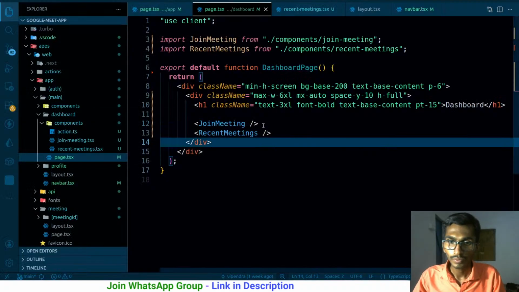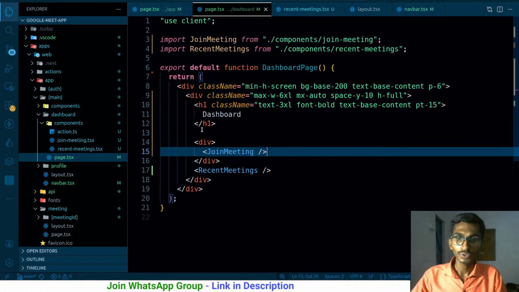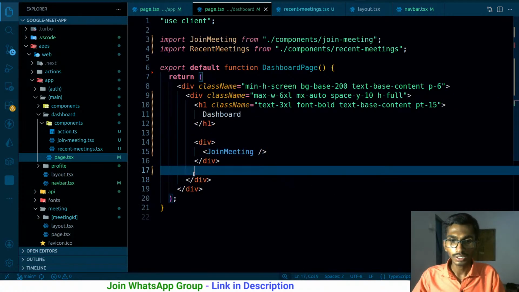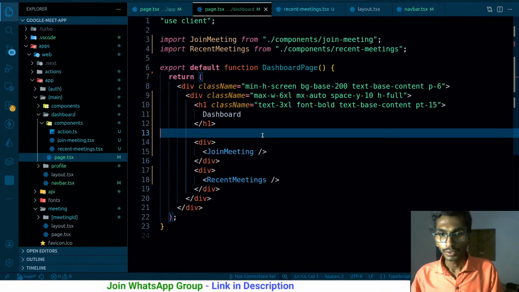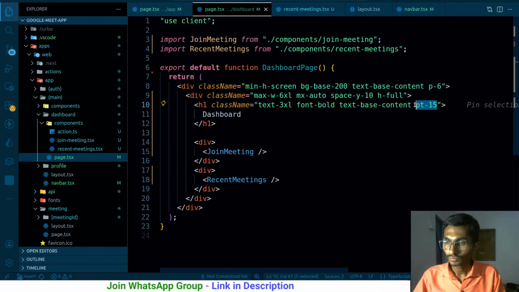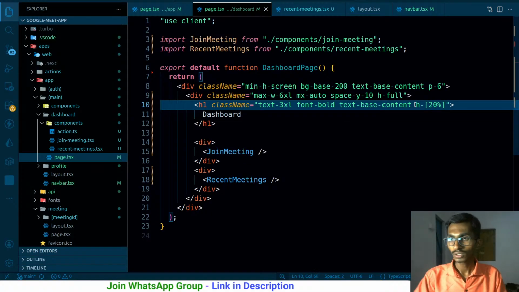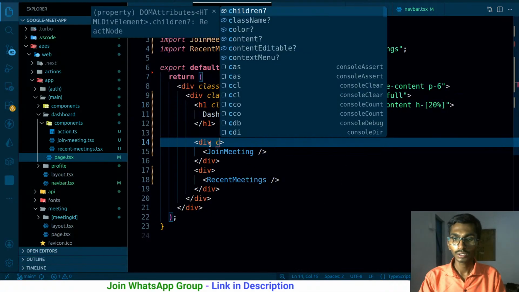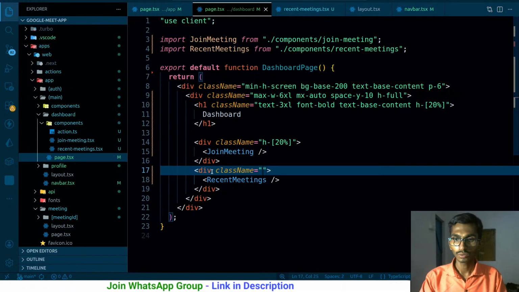Let me do one thing. This join meeting and all these things we have here, I'm gonna be wrapping it inside a div first of all, so that I can just directly apply some design over here instead of going to those components. Height will be around 20% or something. It will be class name height 20% as well. I'm gonna be making it fixed, and its height is gonna be around 60%, just like this.